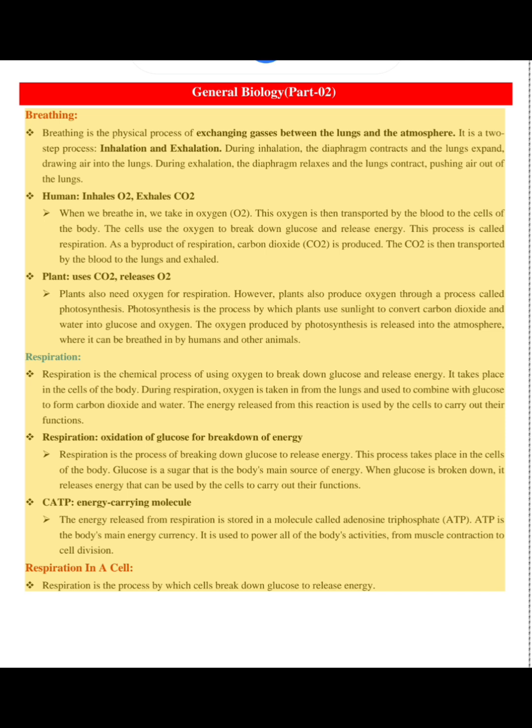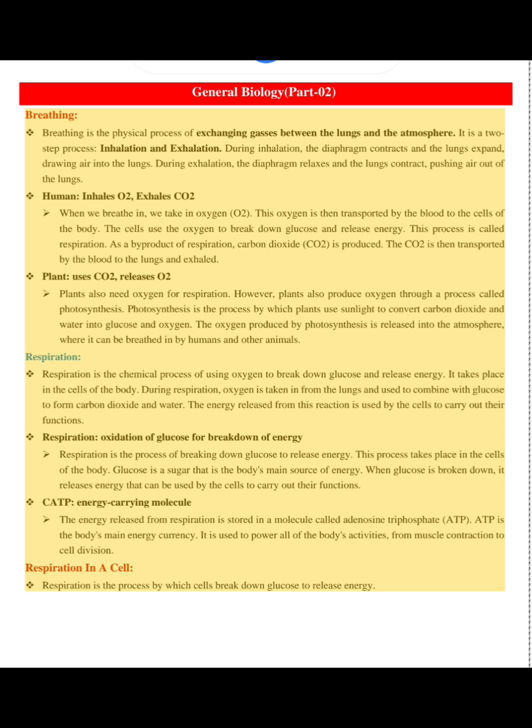Respiration: oxidation of glucose for breakdown of energy. Respiration is the process of breaking down glucose to release energy. This process takes place in the cells of the body. Glucose is a sugar that is the body's main source of energy. When glucose is broken down, it releases energy that can be used by the cells to carry out their functions.